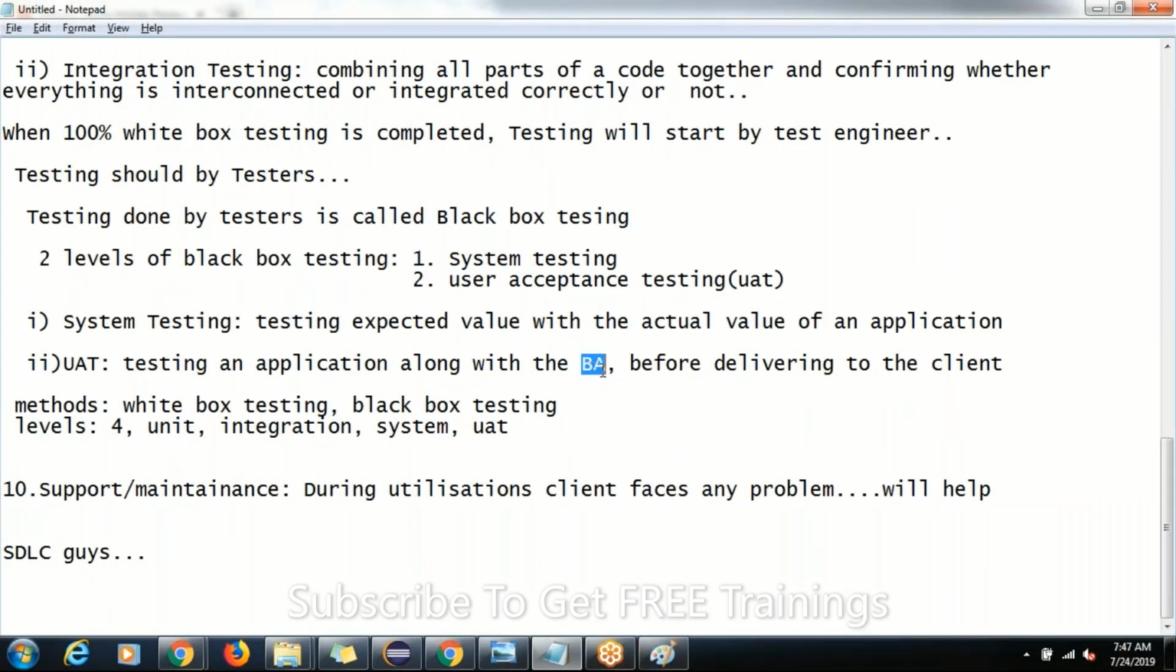If the business analyst also gives approval, then well and good. Then we have to deliver it to the client. After that, during utilization, if the client faces any problem, the support and maintenance team will help. Okay, guys, this is what happens in every office. This is the implementation activity from day one to the end of the project. Clear, guys? A very, very important concept.